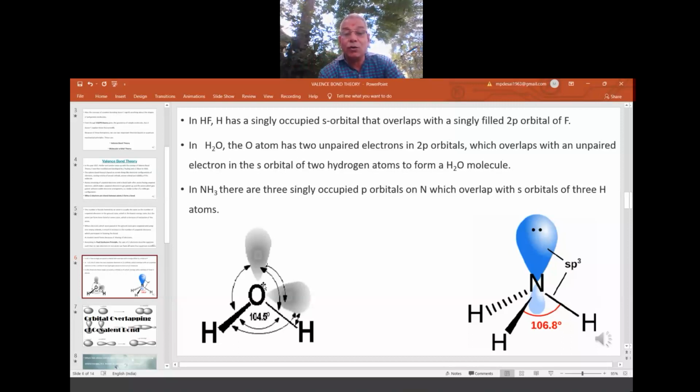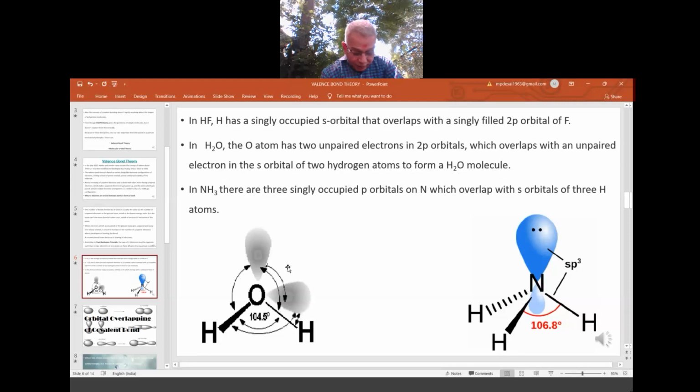Now in the water you see. O is atomic number 8, so 1s2, 2s2, 2p4. How to write 2p4? 2p4 is written as 2, 1, 1, because of Hund's rule of maximum multiplicity. So we have two unpaired electrons, so oxygen can go for two bonds. Those two bonds are here, you see: two H bonds, two bonds from the O. And H can go for only one bond. Why? Only one electron is there. So the number of bonds is equal to the number of unpaired electrons. In the same way, nitrogen has three unpaired, so three bonds it can go for. So 3 H are there, so NH3. So the number of bonds equals the number of unpaired electrons.